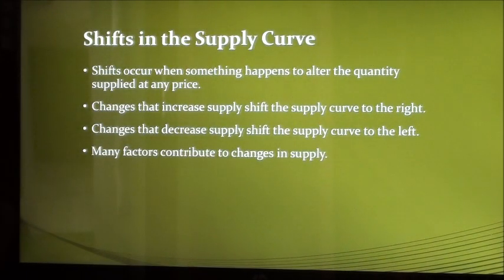Again, mirroring demand principles, when a change raises quantity supplied at every price, the supply curve shifts to the right, and when a change reduces quantity supplied at every price, the supply curve shifts to the left. There are many variables that cause these shifts in the supply curve.